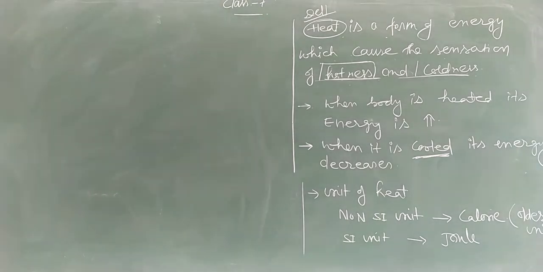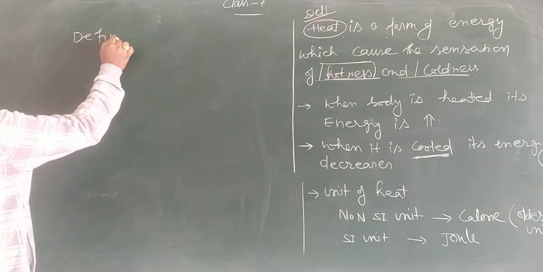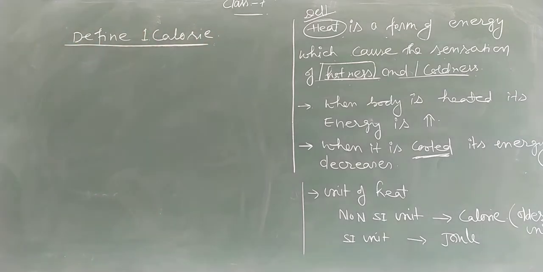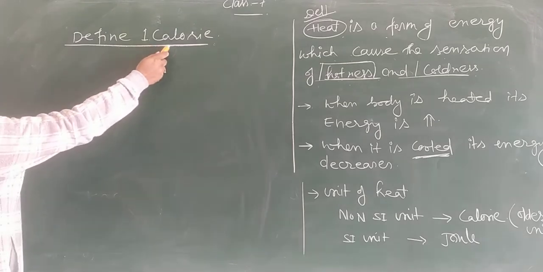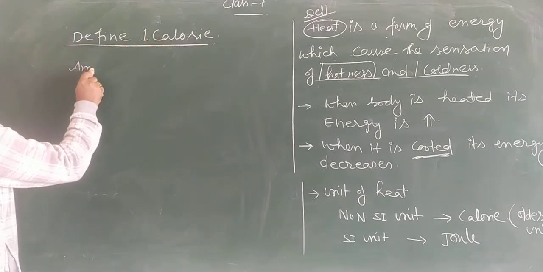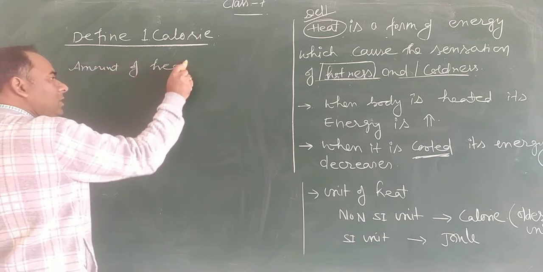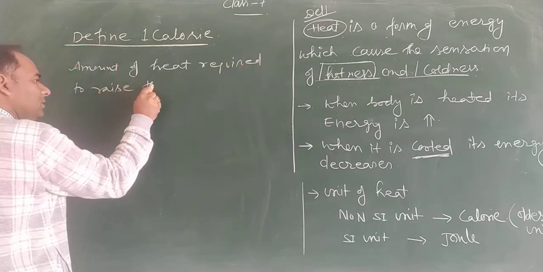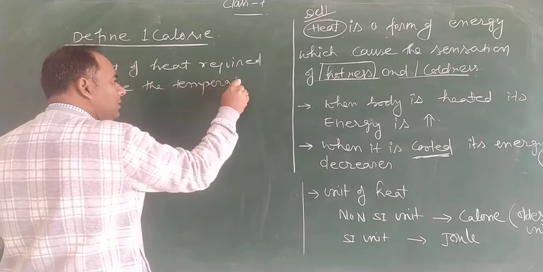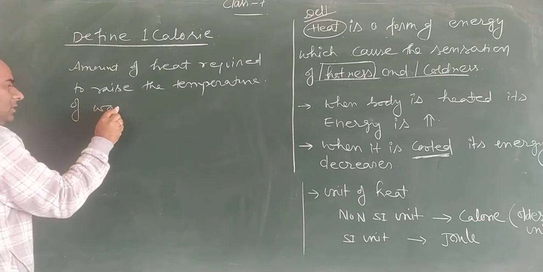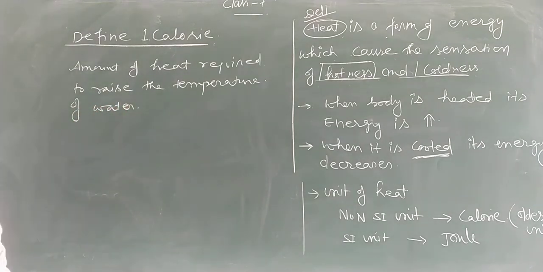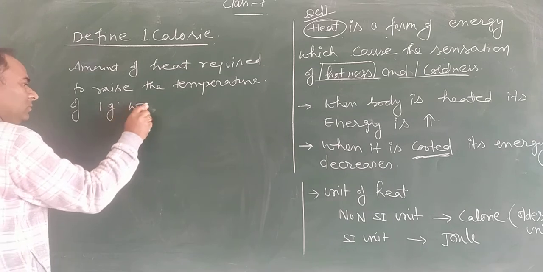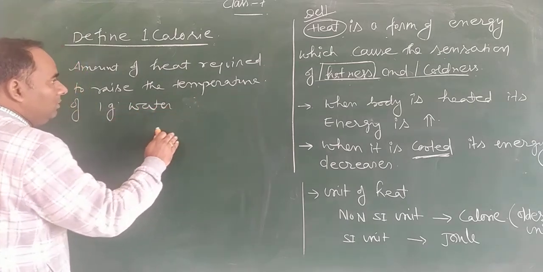So what is 1 calorie? 1 calorie is the amount of heat required to raise the temperature of 1 gram of water by 1 degree centigrade.